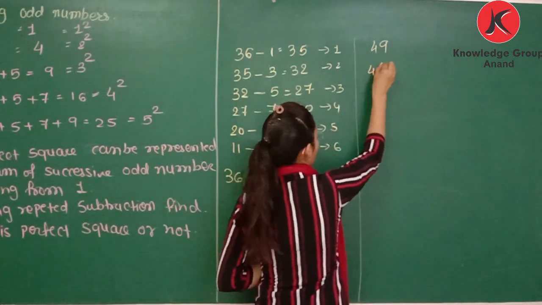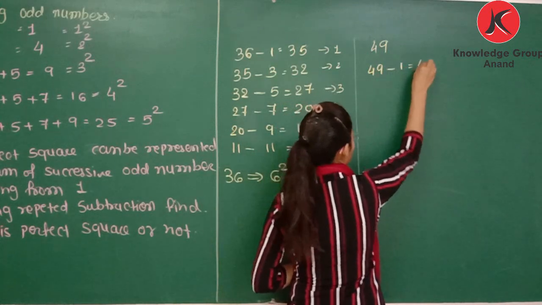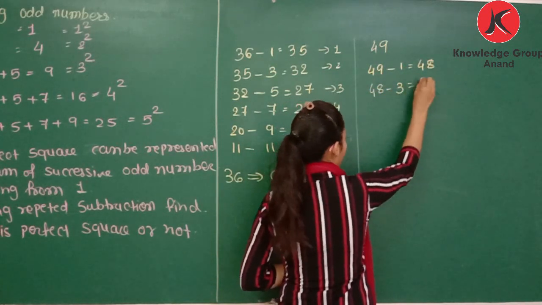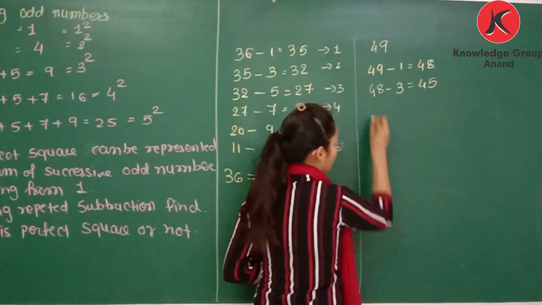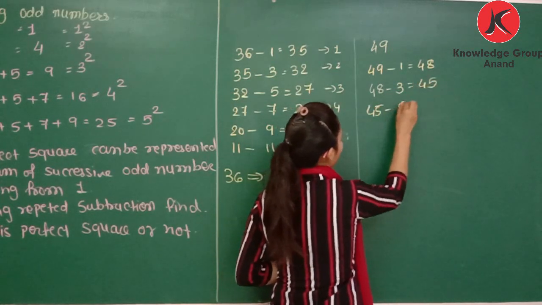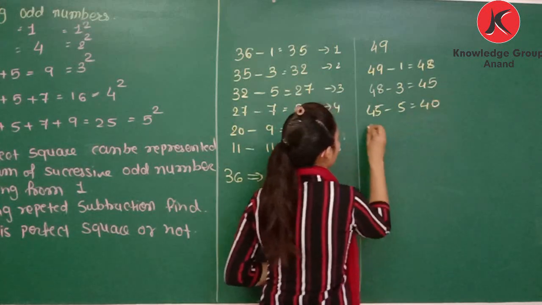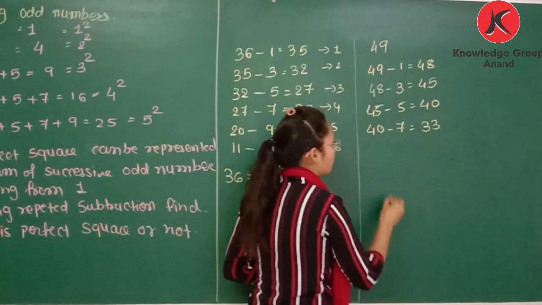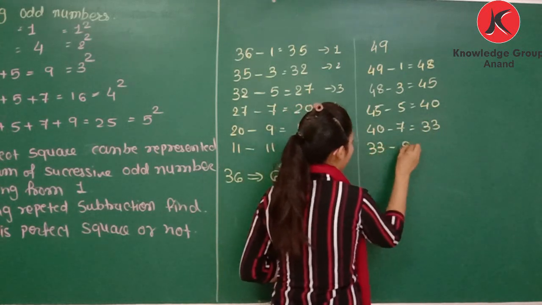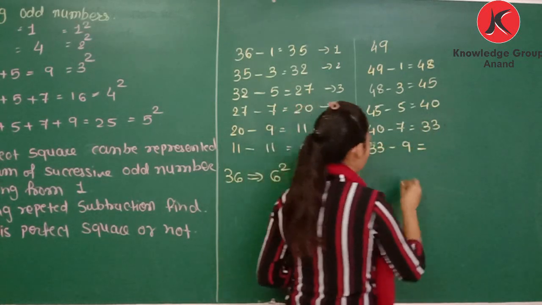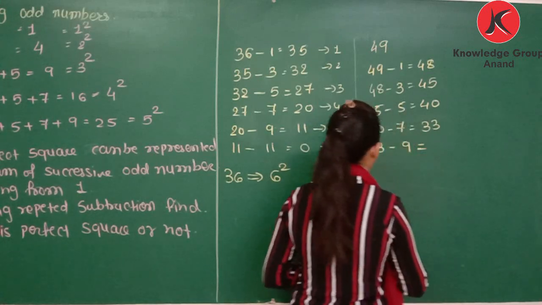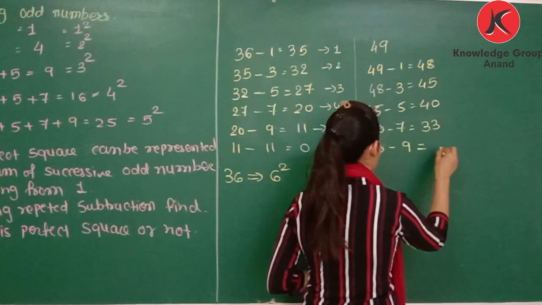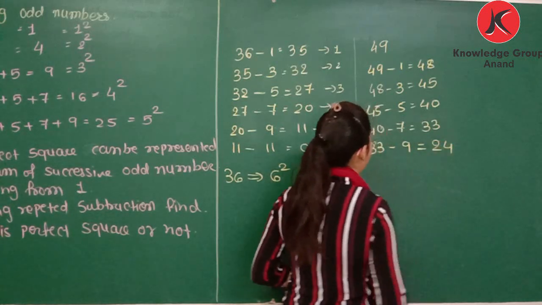We start from 49 minus 1, that is 48. 48 minus 3 is 45. 45 minus 5 is 40. 40 minus 7 is 33. 33 minus 9 is equal to 24.